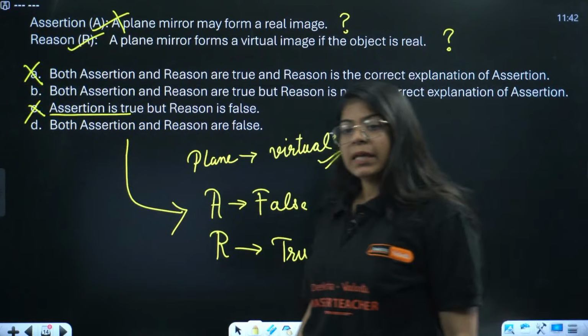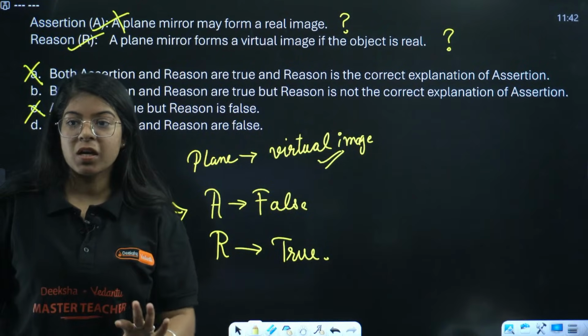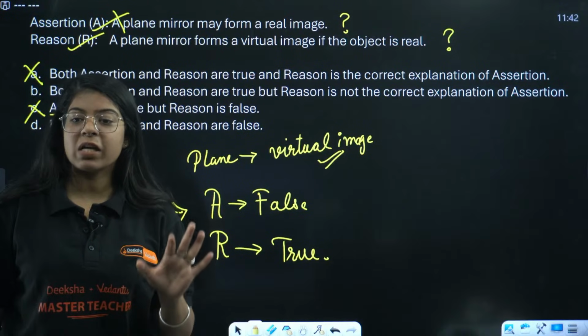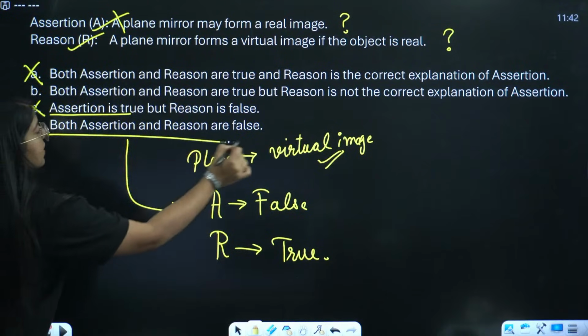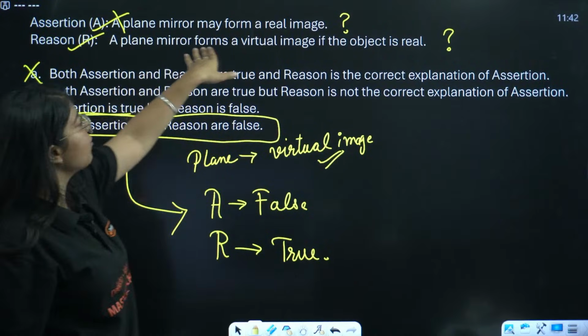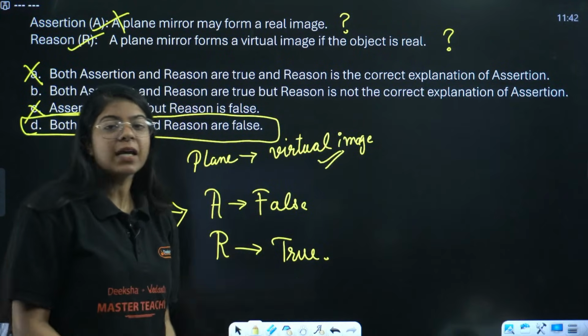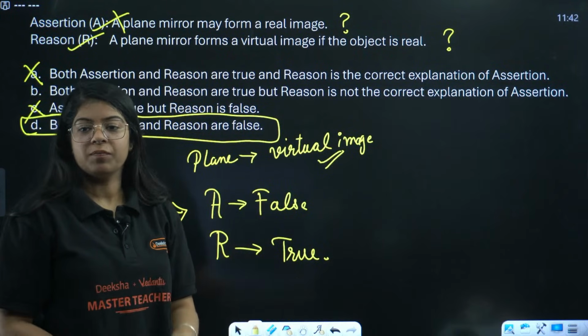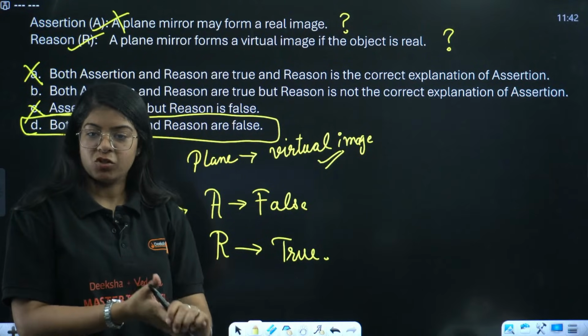Now, you can also see, if the question comes in the board and you have to answer, you can answer both assertion and reason are false. Why? Because it is written plane mirror forms a virtual image if the object is real. It doesn't matter if the object is real or virtual, right? Plane mirror will always form a virtual image. Okay?